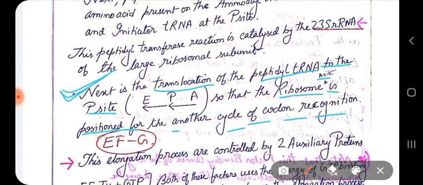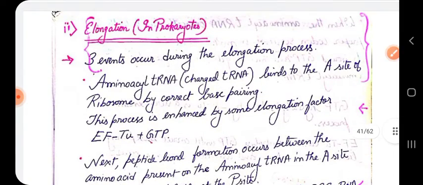So again I am repeating the last point, if you were not able to understand. The last step is your translocation. Translocation means movement of the peptidyl tRNA. That peptidyl tRNA has to be moved to the P site so that the A site becomes empty. The ribosome's A site has to become empty, allowing the next charged tRNA to come in and interact with the specific codon regions of the mRNA for the next cycle of the elongation process. So these are the three events that have to be done.